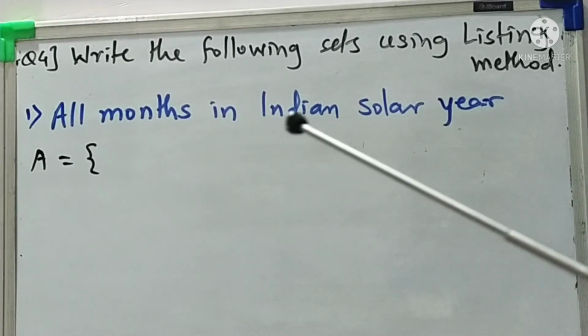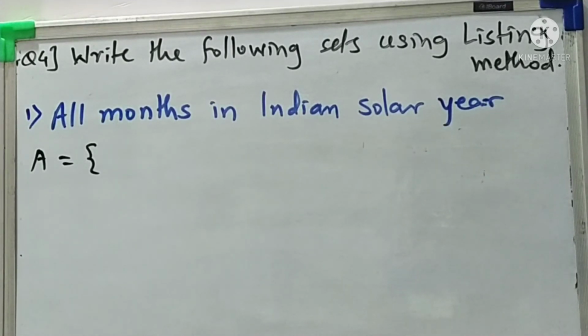So all months in Indian solar year means what? You have to write down Marathi months, not Gregorian year months. Gregorian means January, February, and Marathi months mean Chaitra, Vaishak, Jyeshtha, like this. Okay, so try to write down the Marathi months here students.